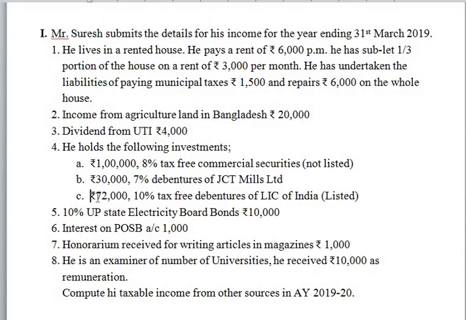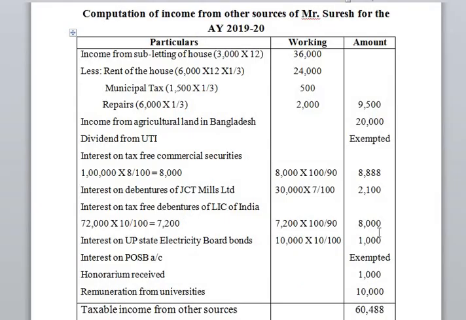Next, rupees 72,000 10% tax-free debentures of LIC Limited listed in India. So it is a kind of tax-free commercial security. They have given it specifically as tax-free. So in such cases, if they have given the amount of investment and the rate of interest, the amount of interest must be grossed up.